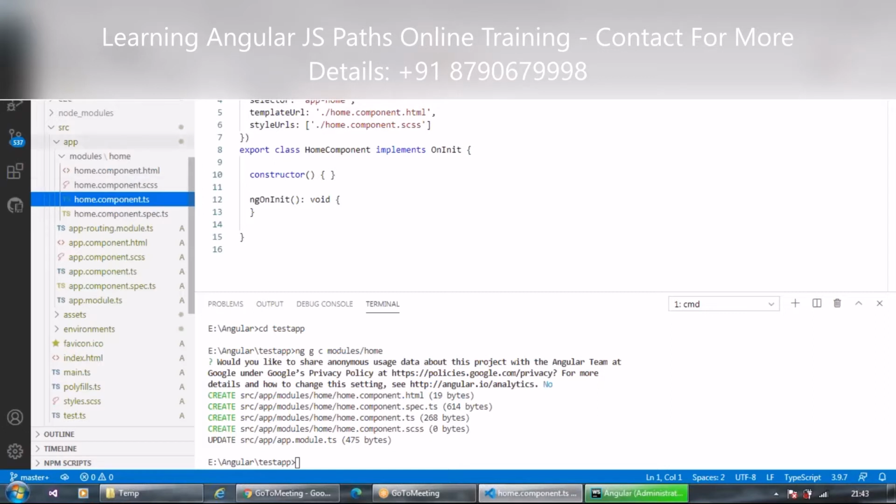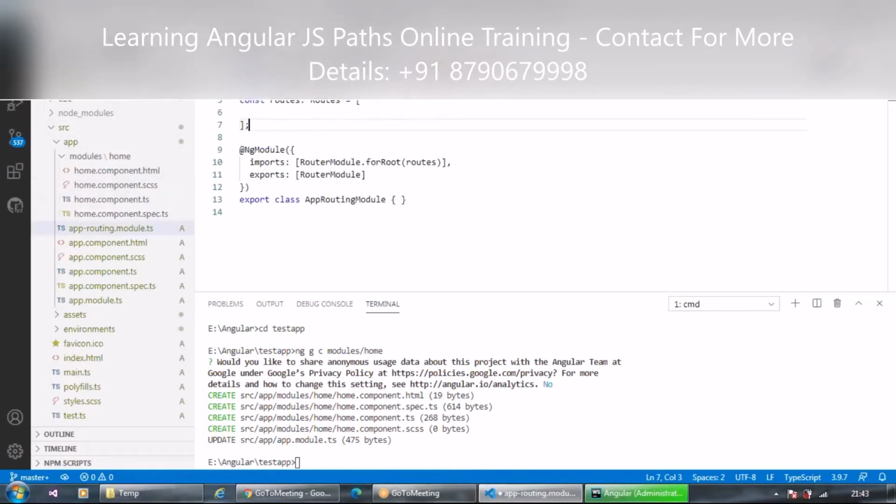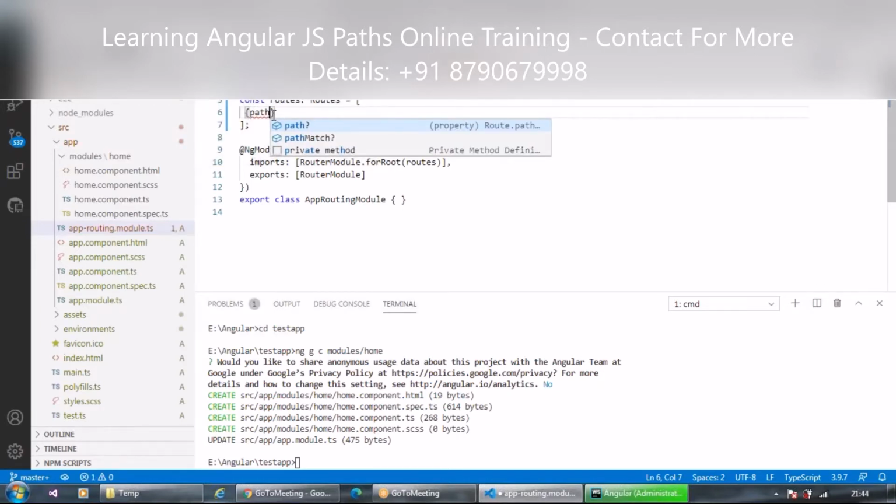Okay, so now in that app.routes file. As we already have a home component now, I'll have a curly bracket, I'll say path. Okay, then I'll put a colon.